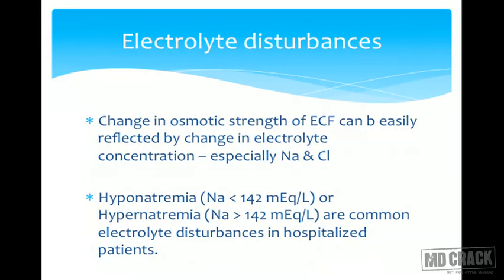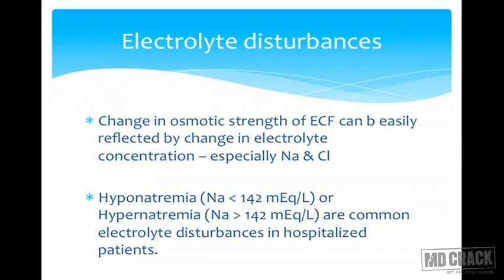Now we will see certain situations where there are electrolyte disturbances. The electrolyte disturbance that most commonly occurs, which is clinically most important, is the sodium concentration. And the conditions we call hyponatremia or hypernatremia. The sodium concentration, if it is measured, will also reflect the osmolarity, because that is the main electrolyte which is going to determine the osmolarity of the solution.